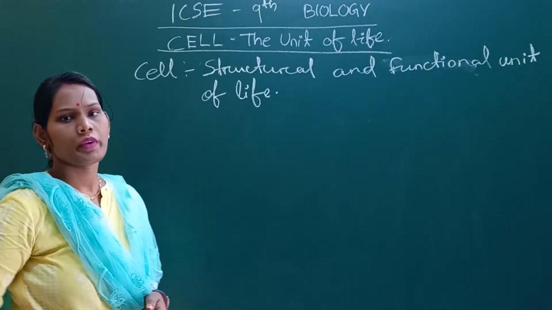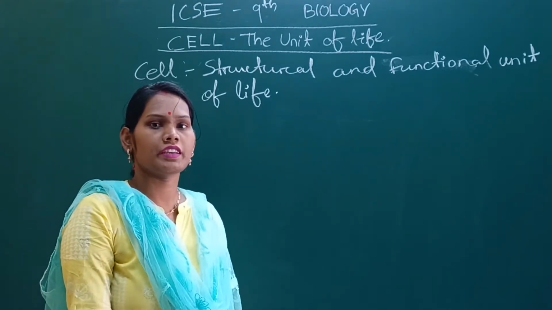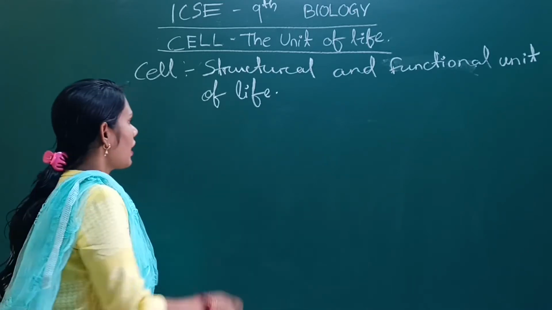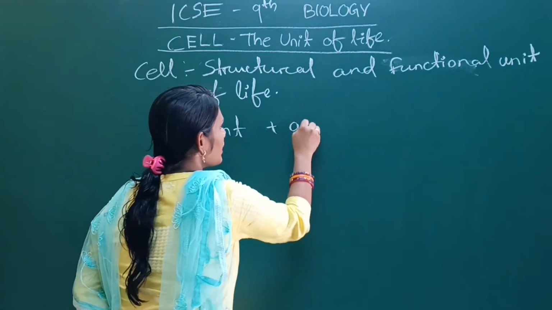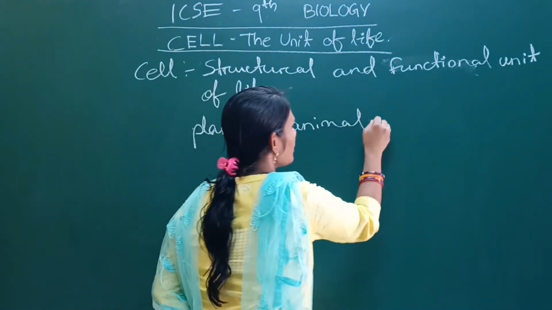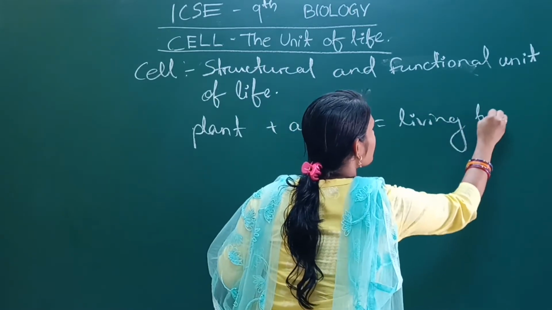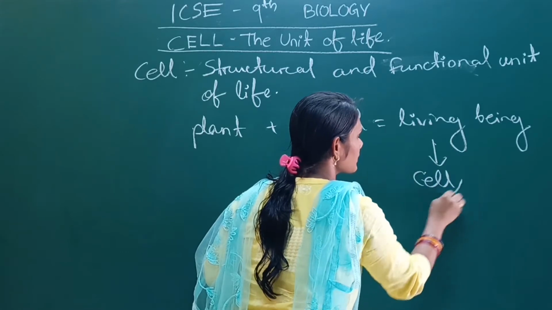You see so many living beings in your surrounding environment. What are the living beings? Many different plants and many different animals. So all plants and animals together constitute living beings. All living beings are made up of cells. Their body parts are made up of cells.